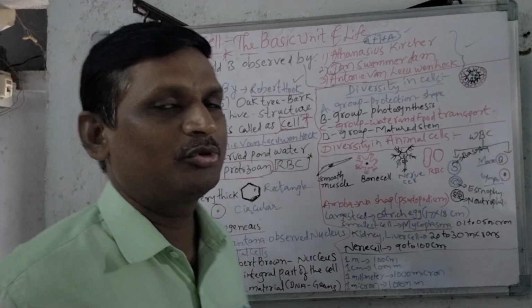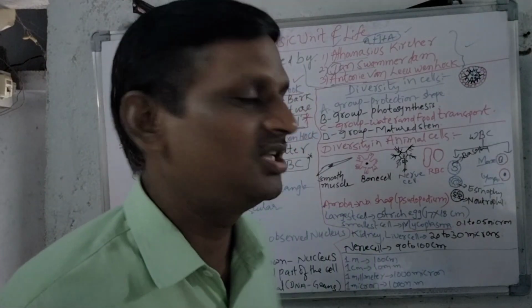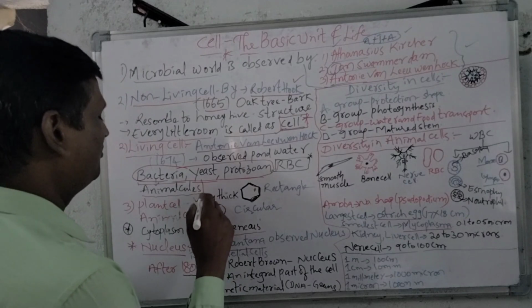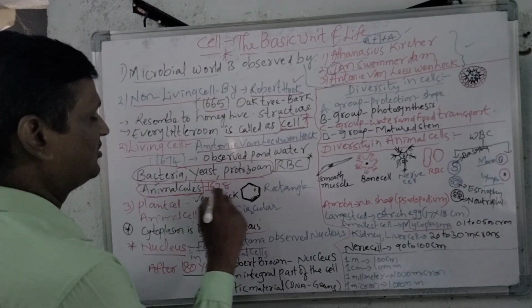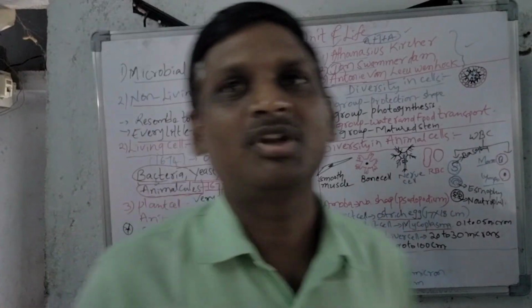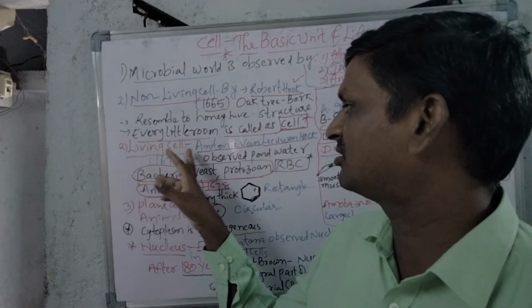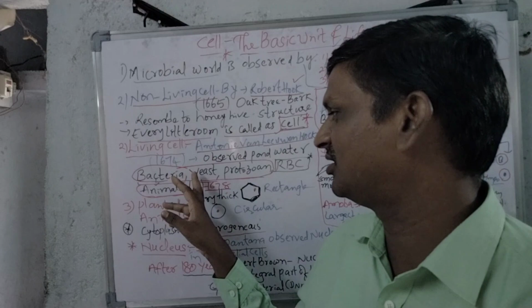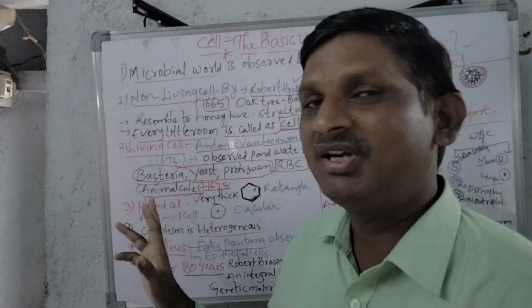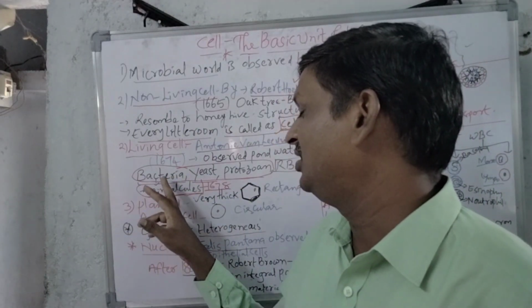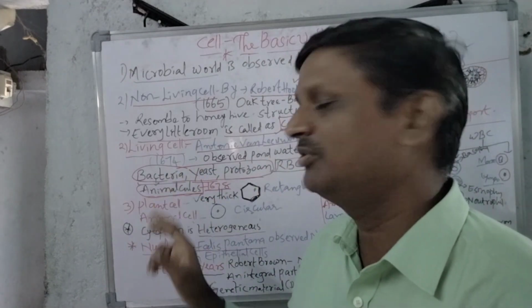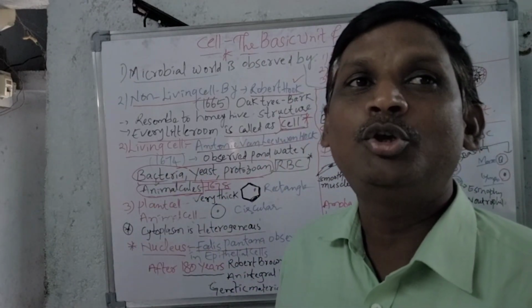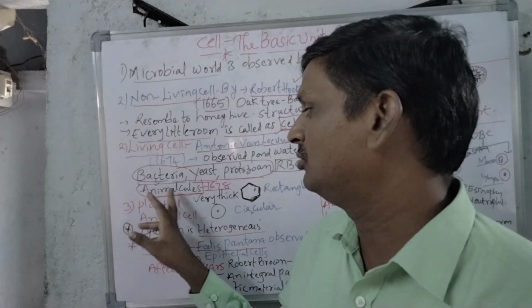Bacteria, yeast and protozoan, he called them animalcules, in 1678. Very important. In 1674 he discovered the living cells like bacteria, yeast, protozoans. But he called all of them together animalcules.